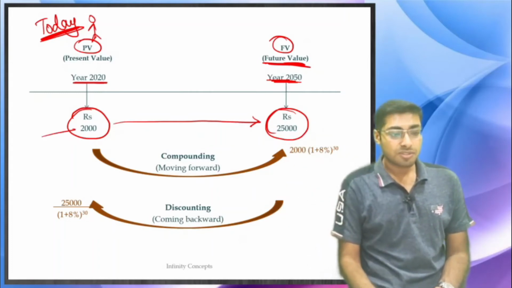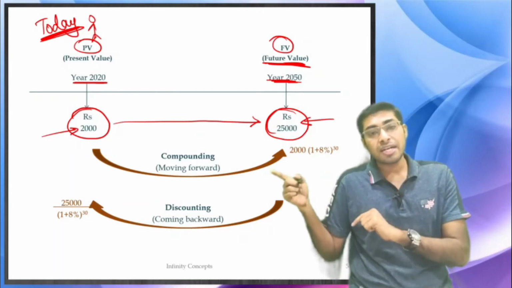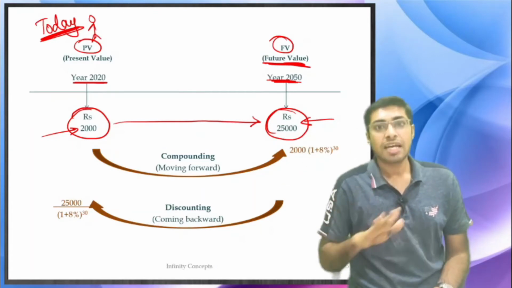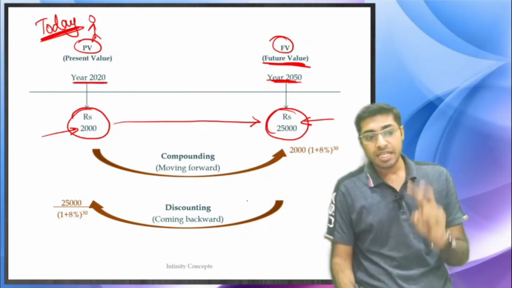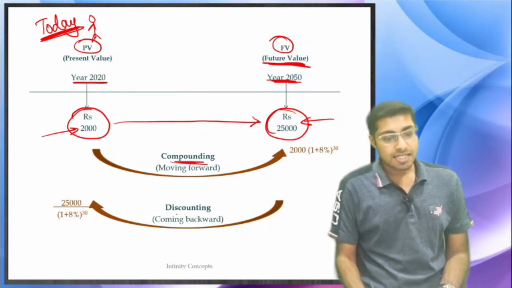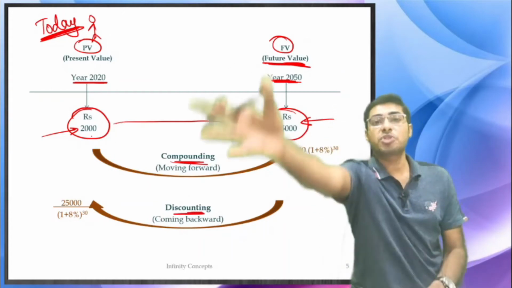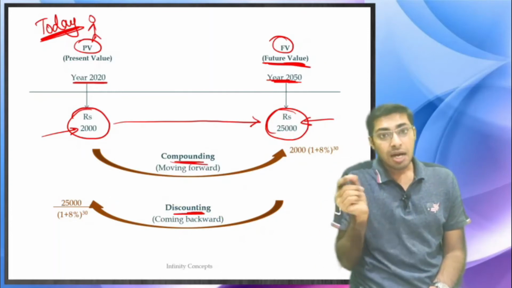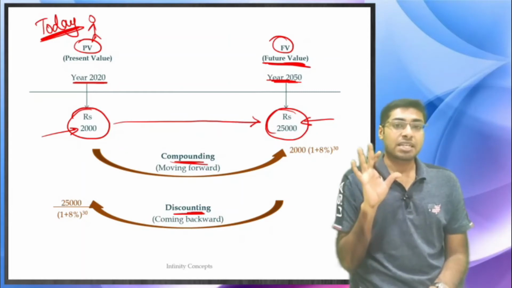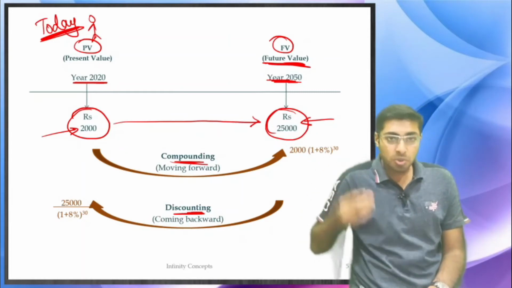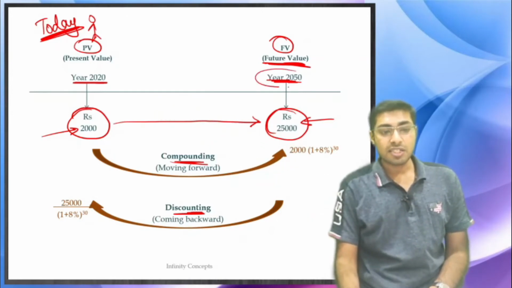So 2000 becomes 25,000. Now, how has interest got compounded in it? This is what we are going to learn later on in this chapter itself. Now remember, there are two terms that we will be using, compounding and discounting. So when 2000 goes ahead in future, we call it compounding. Say the compounded rate is 10%, then at 10% per annum, 2000 becomes 25,000 at the end of 30 years in 2050.